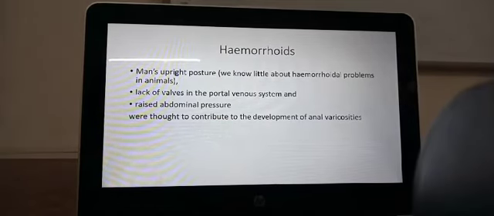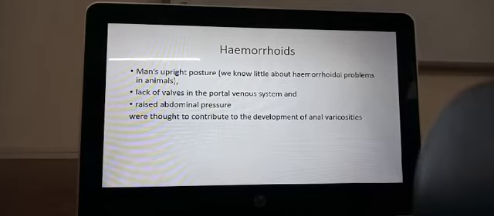Hemorrhoids. Hemorrhoids is the engorgement of the veins. The veins get engorged with blood. The submucosal veins of the anal canal get engorged with blood and they hang down. Sometimes they can bleed, and they are called varices. Just like varicose veins, they are called varices. Sometimes they can bleed, sometimes they can give rise to infection, and sometimes they can give rise to a lump that comes out of the anal canal. We usually call it piles.